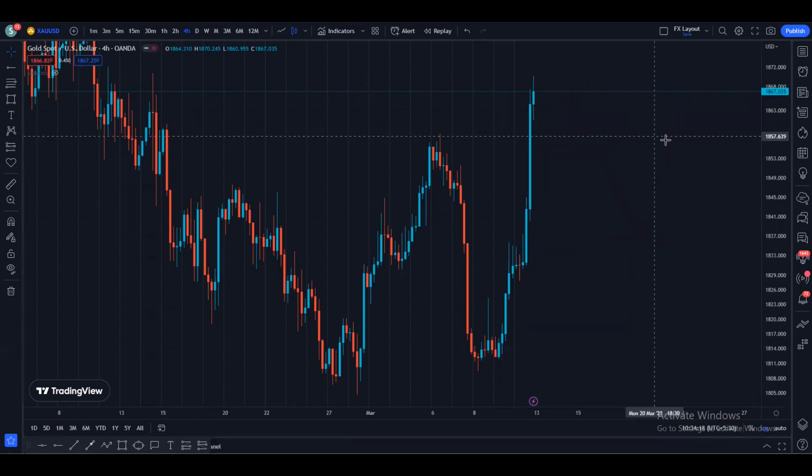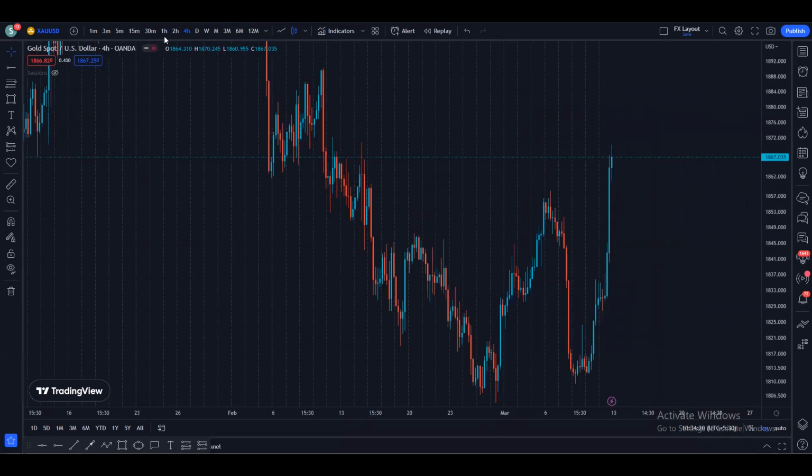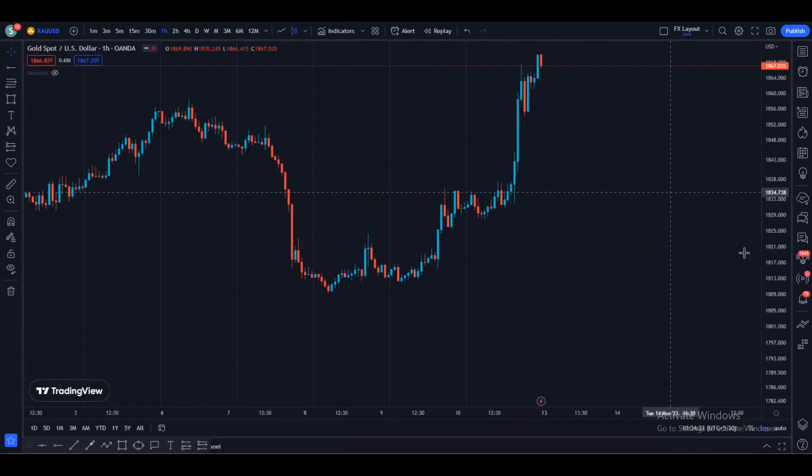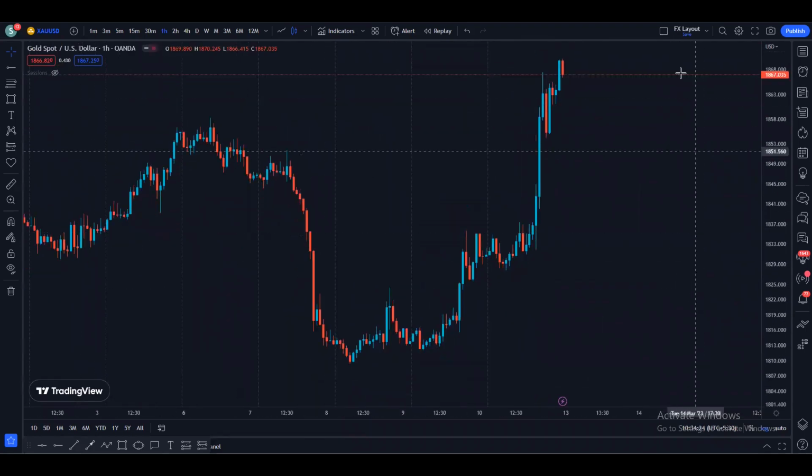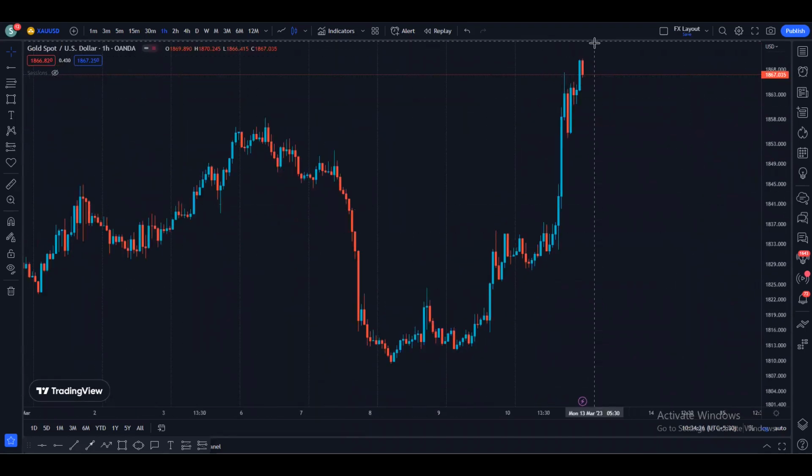So let's try to find out what we can see on the lower time frames, 1 hour and 30 minutes. On the 1 hour, we can see that we made a high, higher low, higher high, higher low, and this time we broke this resistance and made a higher high, higher low, and right now we broke this resistance as well.